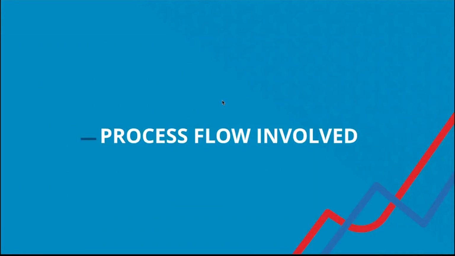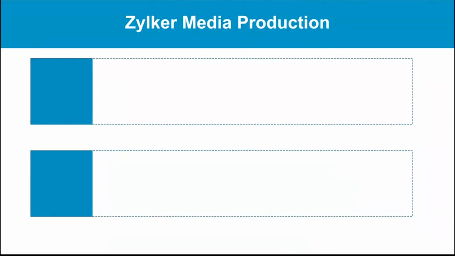So in that flow, first we will discuss the process flow or the modules used in the application that we are going to see. We have named this application Zilka Media Production. In the Zilka Media Production, as I said before, we are going to broadly manage two things. One module is going to be budget and expense tracking for a production, and the second is going to be the shooting schedules, which actors should come for which scene and what is the location of the scenes. These are the things that we are going to track and maintain in our application.